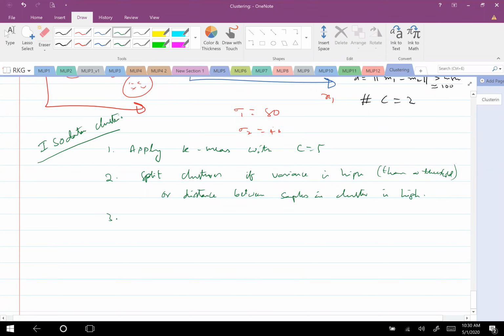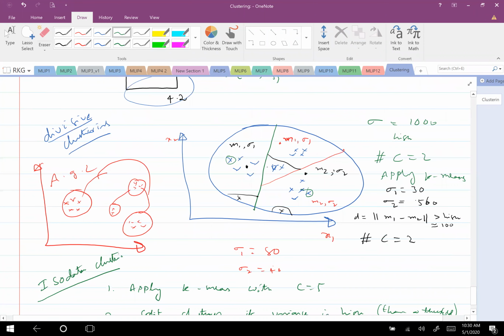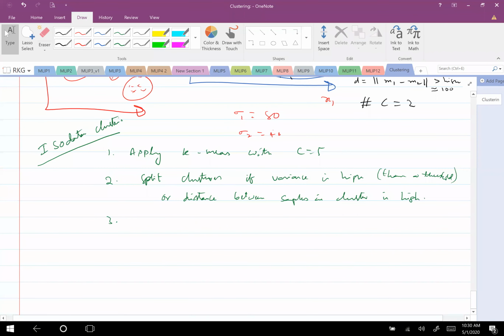But my aim is not just to split, but also to merge similar ones. Because initially, two clusters may be quite close, but they may have been separated by k-means clustering indifferently. So I want to merge. What is the criteria for merging? What do you think is the criteria for merging? Some of you tell. Can you tell?